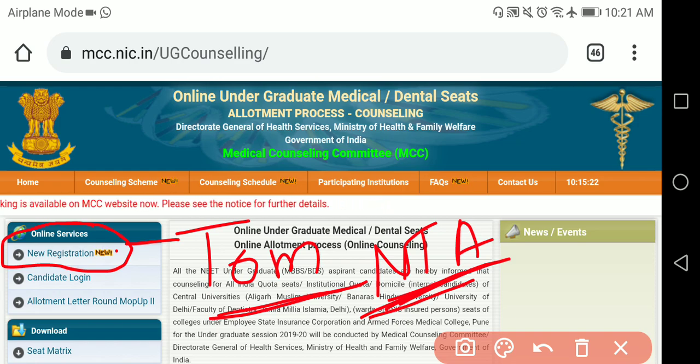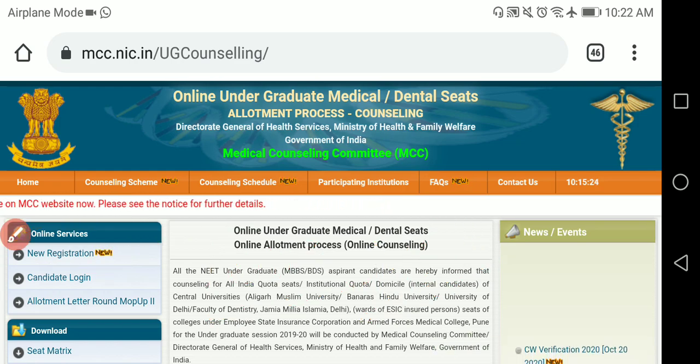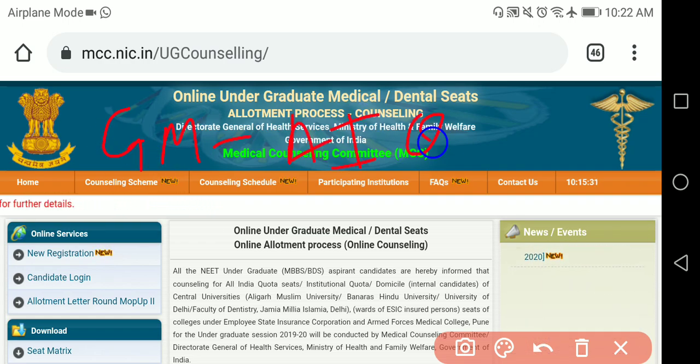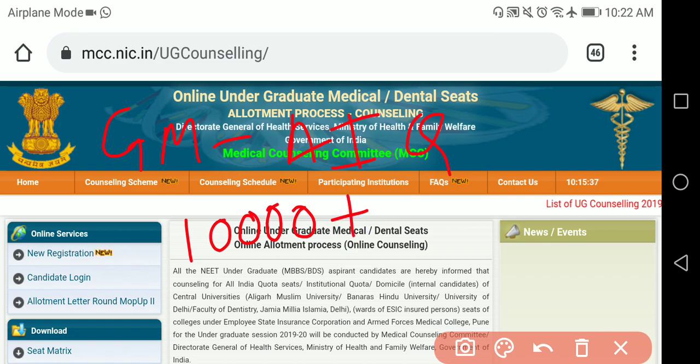Already I have told the registration fees also. For GM candidates, for All India quota government colleges, you have to pay 10,000 refundable security amount plus 1,000 for non-refundable registration fee.